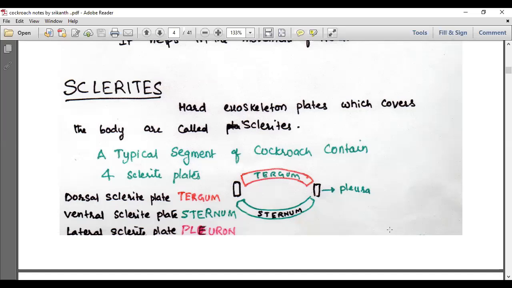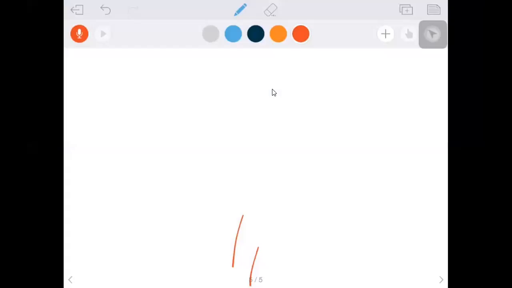Okay, so the dorsal sclerite plate is called tergum. Ventral sclerite plate is called sternum. Lateral sclerite plate is called pleura. Okay, I'll show this particular. So what we said, that each segment is having this kind of set, isn't it? Each segment. So that means how many segments are there in the thoracic region? To understand, I took example of thoracic region. The thoracic region contains 3 segments.